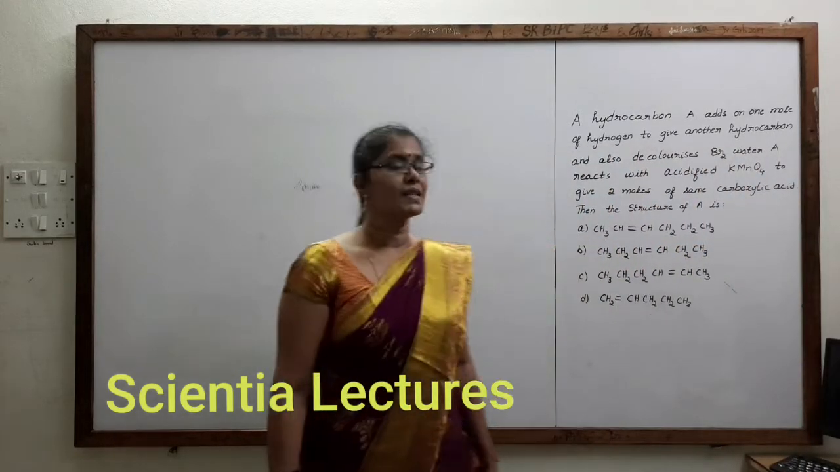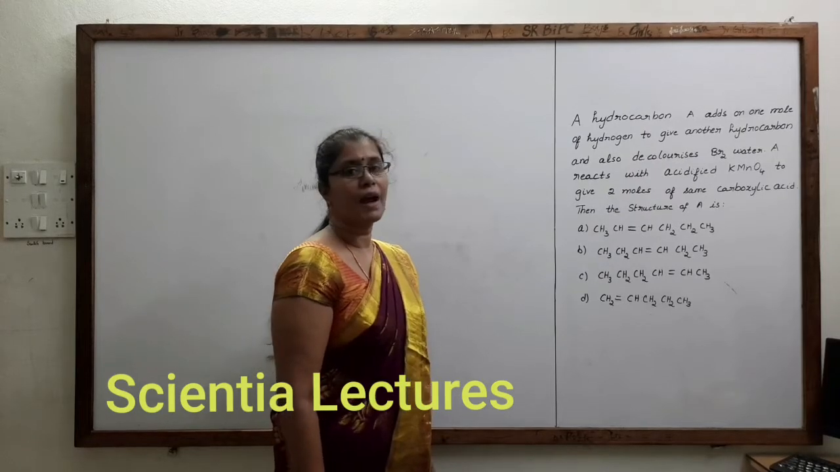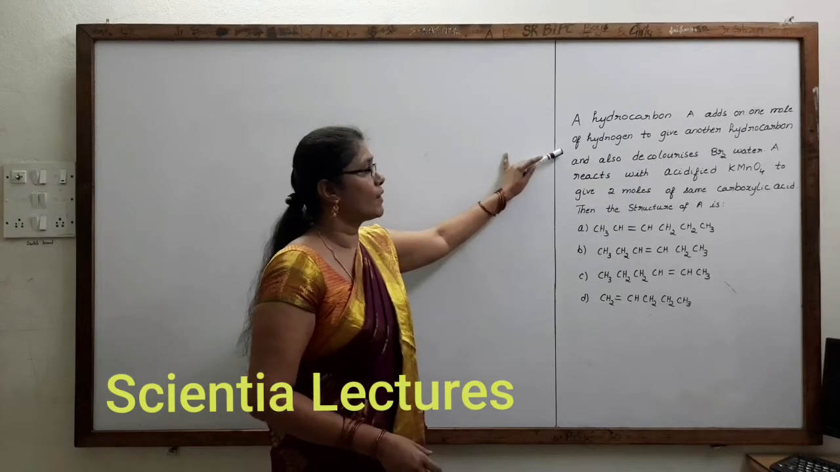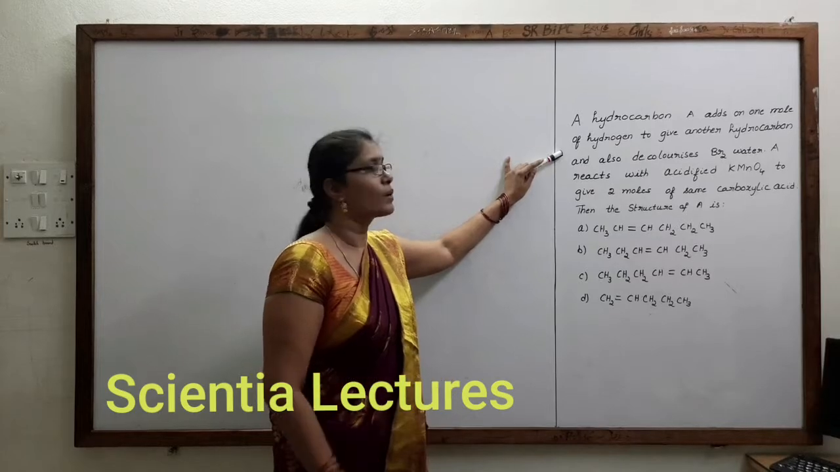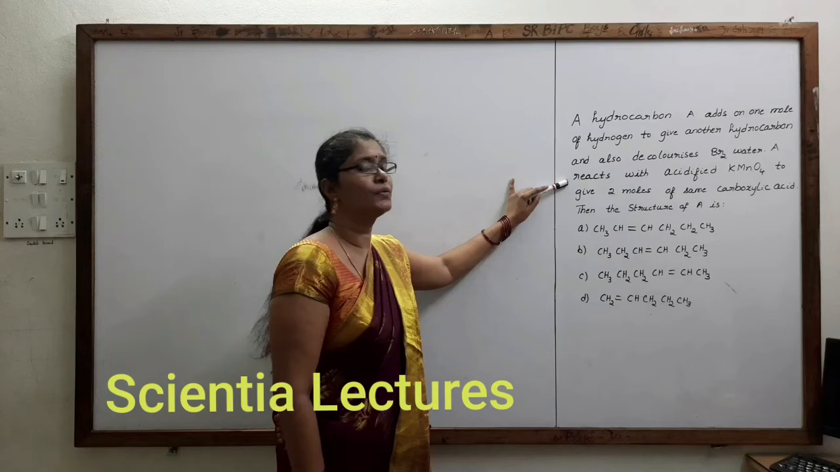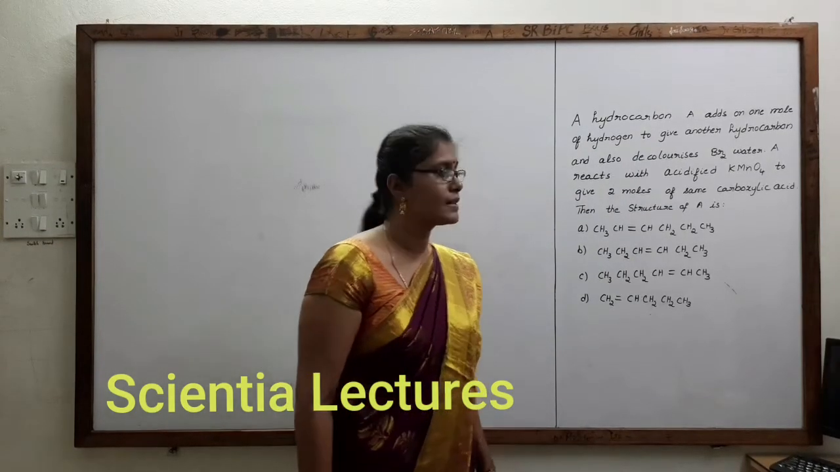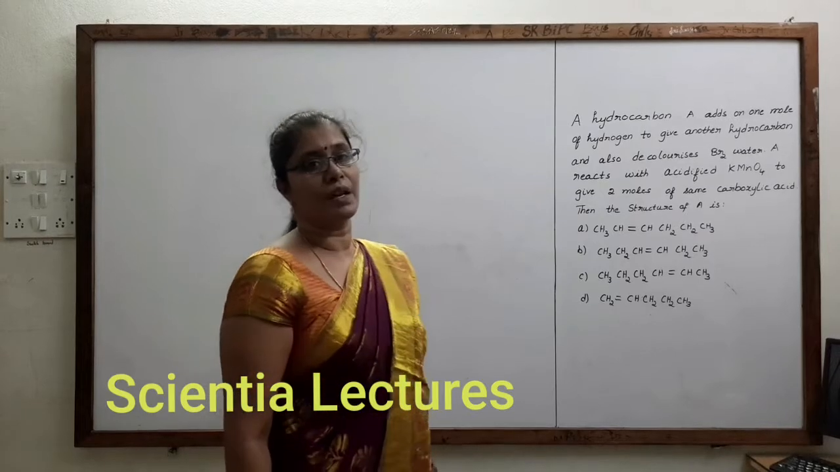Hi students, let us see this question. A question is asked: a hydrocarbon A adds on 1 mole of hydrogen to give another hydrocarbon, and also decolorizes bromine water. A reacts with acidified KMnO4 to give 2 moles of the same carboxylic acid. Then the structure of A is.